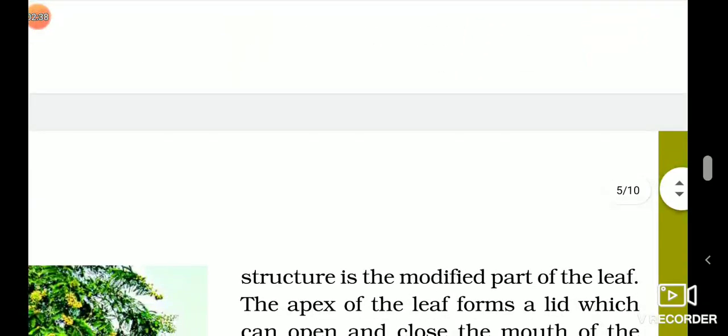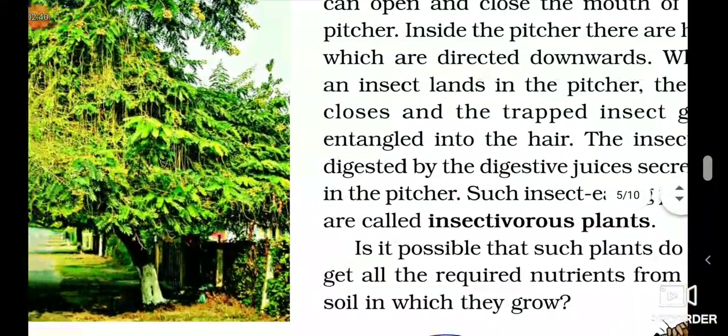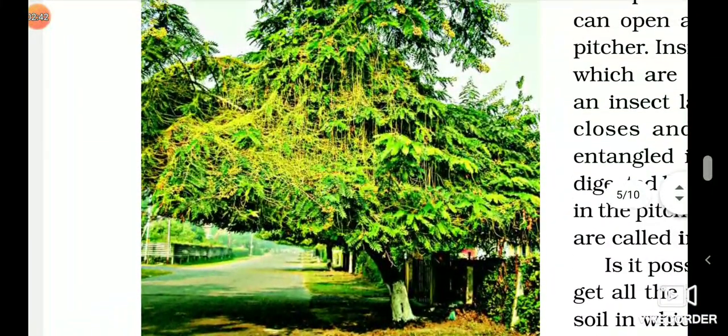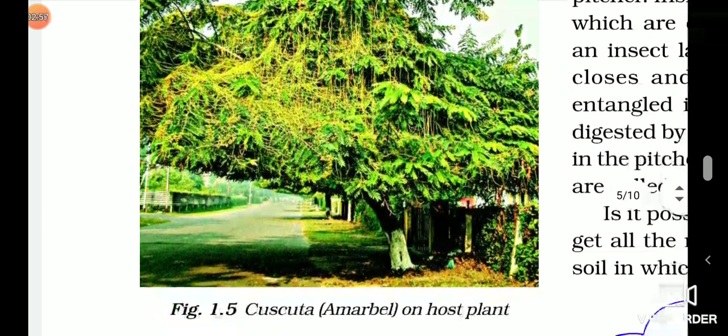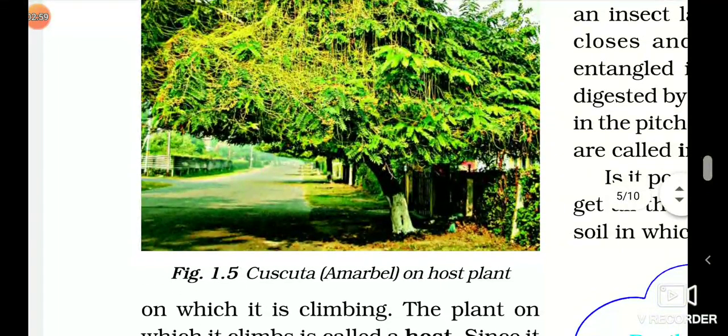So now the next mode of nutrition is the parasitic mode. Can you see this figure? This is the figure of cuscuta present on a green plant. You are seeing the yellow color net-like structure present on the tree, that is the cuscuta plant. This yellow net-like structure is the cuscuta.